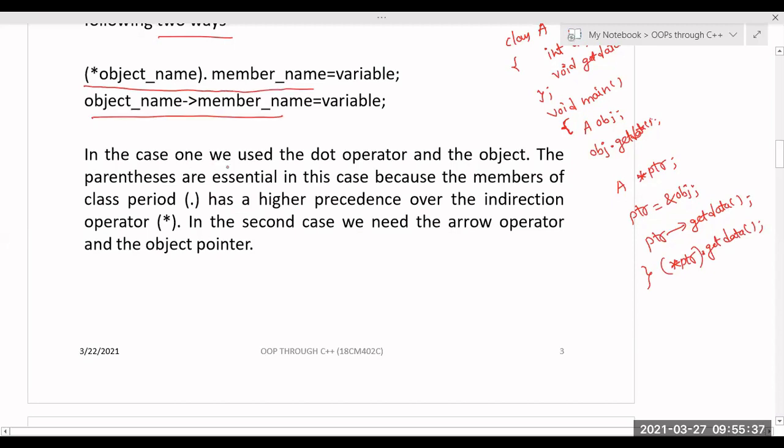In the first case, we use the dot operator with the object. The parentheses are essential. This parenthesis is very important. You have to mention star ptr in parentheses, because the member access period has higher precedence over the indirection operator. In the second case, we need to use the arrow operator only.